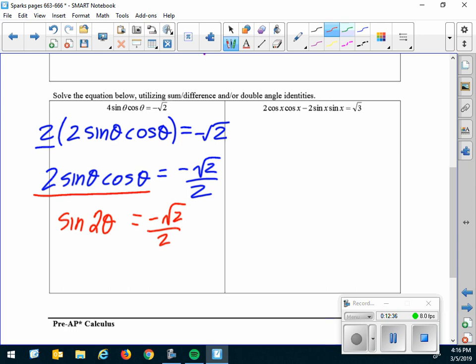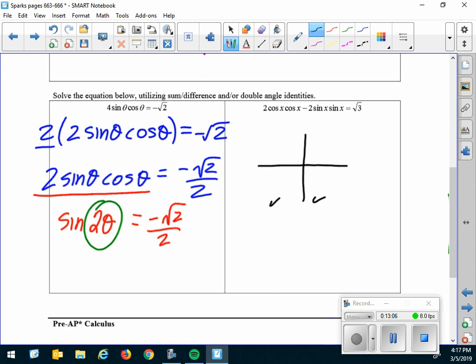Now remember, since this right here is 2 theta, I'm going to have to make 2 revolutions around the circle. All right. Negative root 2 over 2. Sine is negative in quadrants 3 and 4. So let's talk reference angle in quadrant 1. What angle in quadrant 1 has a sine of root 2 over 2? Well, that'll be 45 degrees or pi over 4, right?